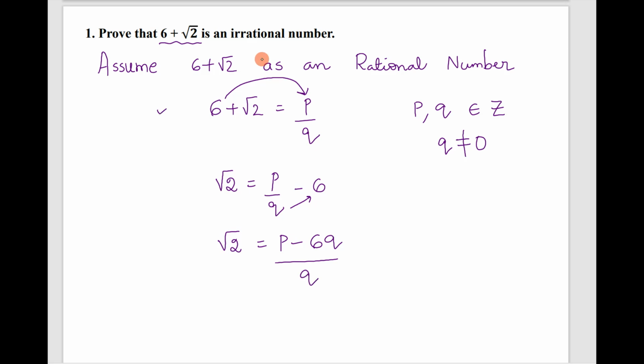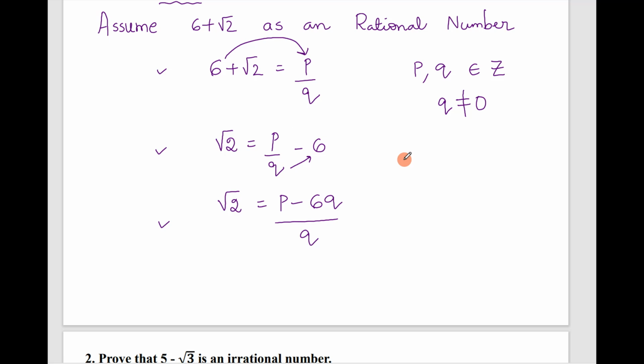First step, second step and third step. We should assume 6 plus root 2 as a rational number. It is of the form P by Q. P, Q are integers. Q should not be equal to 0. And root 2 equals P by Q minus 6. Root 2 equals, taking LCM, we get P minus 6Q by Q.